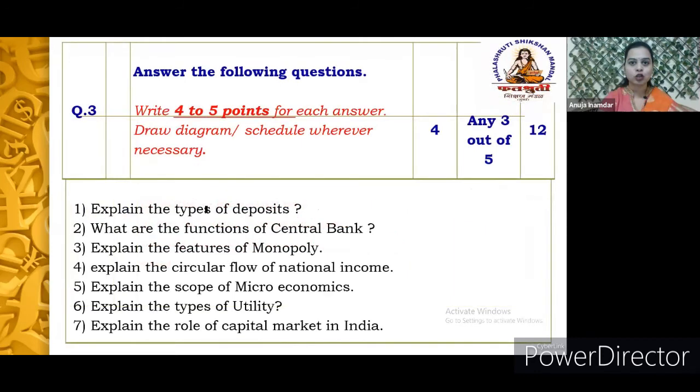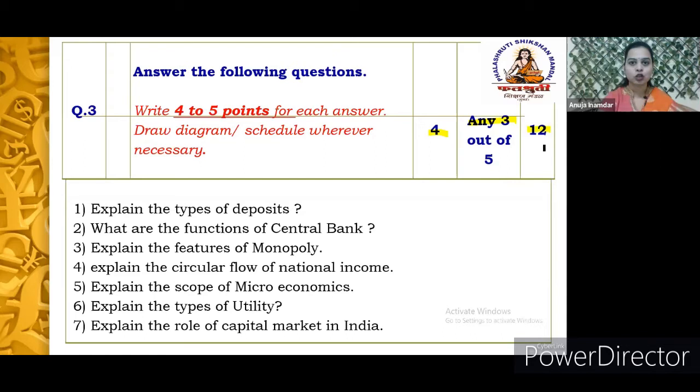Let's come to the next part of the question paper, that is the short answers part. In question number 3, you are supposed to answer the following questions, and here also you will get options. You are supposed to write any 3 out of 5, where each question carries 4 marks. You can observe that this is a short kind of question, short answers, right? Obviously 4 threes are 12, so the total marks allotted for question number 3 is 12 marks.